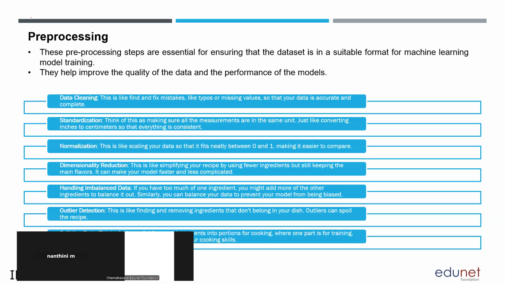One is for training the model, to generate the model for future prediction. The other one is for testing the model, to check whether the model that we have created is working fine with new data or not. So this is how the pre-processing takes place before building the machine learning algorithm. Is this clear to everyone?